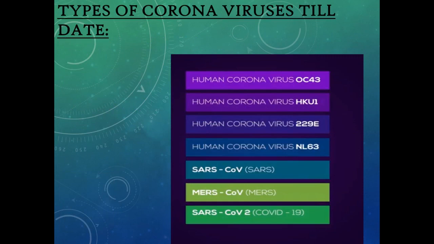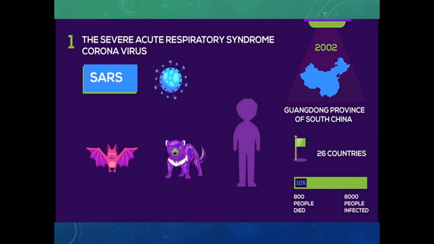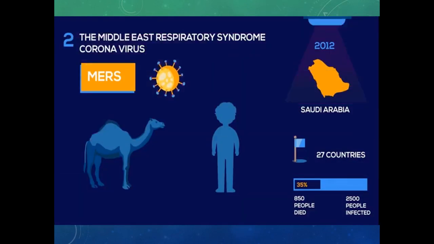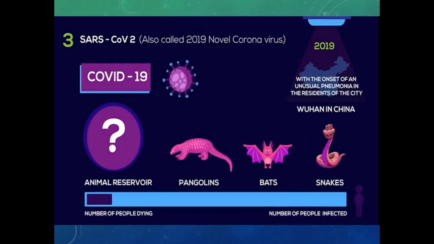These are the types of coronavirus to date. There are 7 strains, and the last 3 have been pandemic in the last few years. The first one, severe acute respiratory syndrome, also known as SARS, was found in 2002 in Guangdong province of South China, affecting 26 countries, killing 800 people and infecting 8,000 people worldwide. The next is Middle East Respiratory Syndrome, also known as MERS, found in 2012 in Saudi Arabia, affecting 27 countries, killing 850 people and infecting 2,500 people worldwide. The last is SARS-CoV-2, also known as the 2019 novel coronavirus, found in 2019 in Wuhan, China, but the stats are not exactly known because many people have died, recovered, and some people have also been infected a lot in different countries.